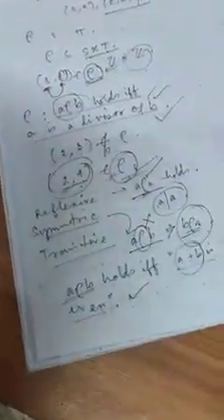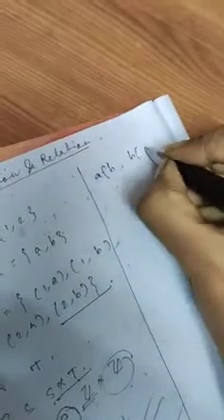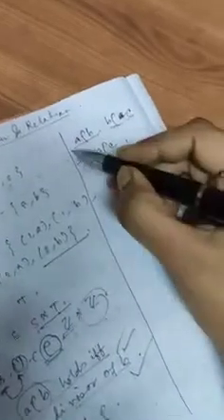Next is transitive. A transitive relation is: A rho B, B rho C, sorry, not B rho A, B rho C. This will together imply A rho C. You take this one and this one. If those two together imply A rho C holds, then we will say this is a transitive relation. If you take the previous example, that is A rho B holds if A plus B is even, let's check whether it's a transitive relation or not.